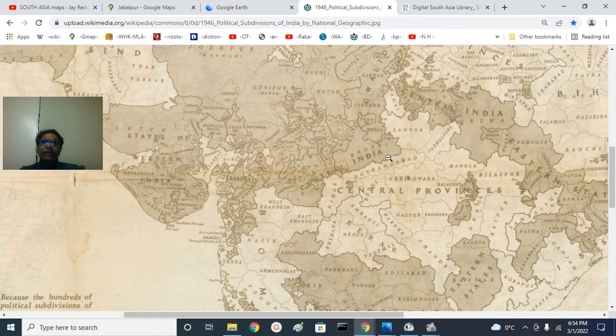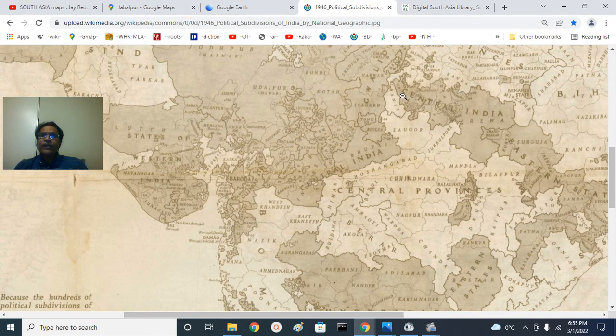Jabalpur and Hoshangabad. Eastern part of Hoshangabad is Narasimhapur. Narasimhapur, Jabalpur, Mandla, Chindwara. Seoni will be somewhere here. Remember, always the districts, sometimes they will be bifurcated, trifurcated, amalgamated, joined and merged with the other neighboring regions. Then you have a Balaghat region. Okay, the Balaghat and Chindwara, Seoni, Mandla, Jabalpur, northern part of Hoshangabad, and this is the Shahdol, princely state at